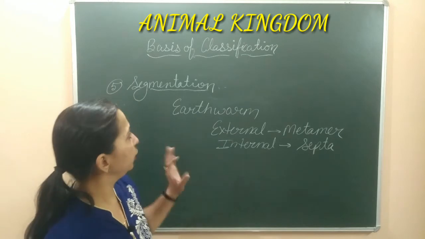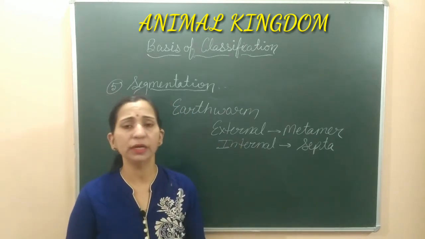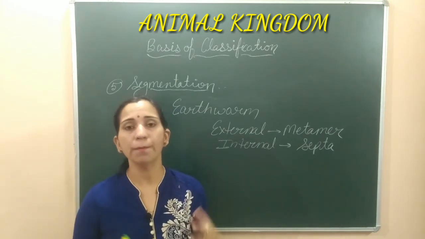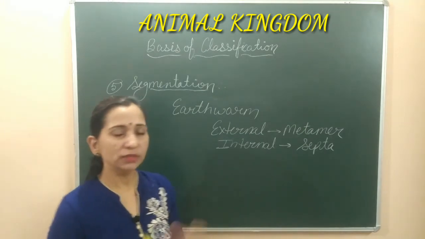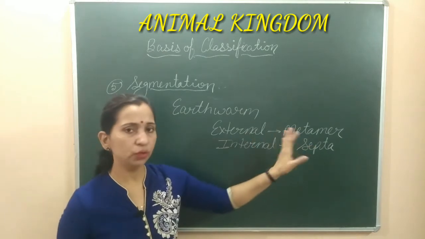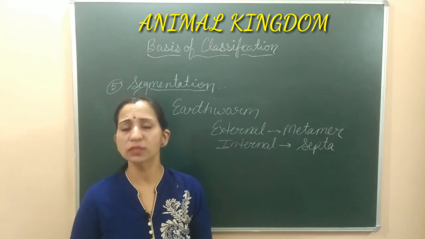So this type of condition where the body is repeatedly divided into different segments is known as segmentation or metamerism. तो इसके लिए हम metamerism word भी यूज कर सकते हैं. And the segments which are formed are known as metamers. तो यहाँ पे हमने metamers word भी यूज किया. Internally it can be divided by the septas. So this is about segmentation.